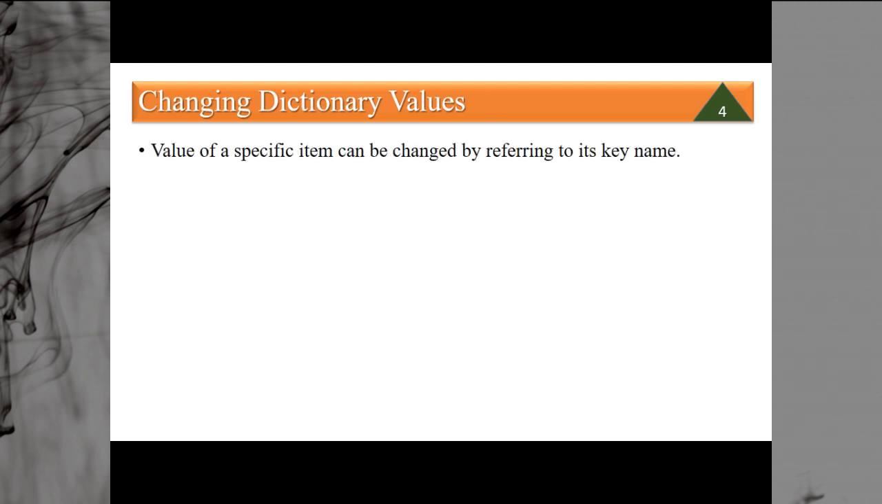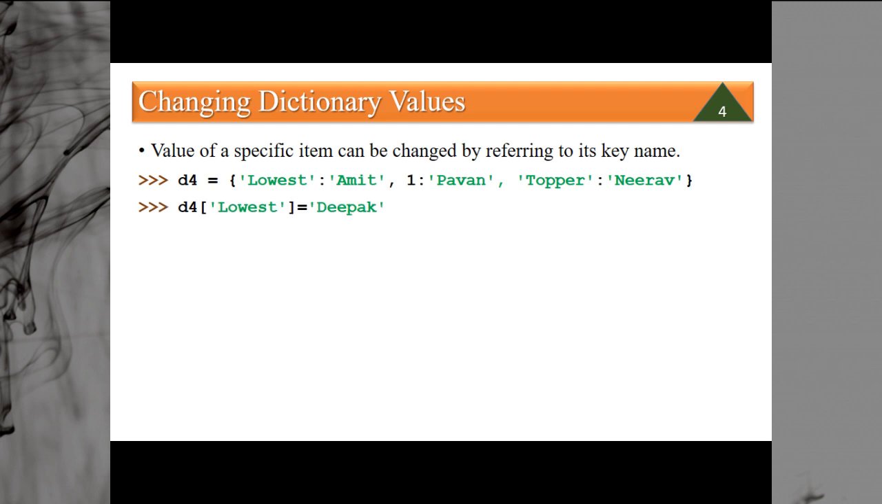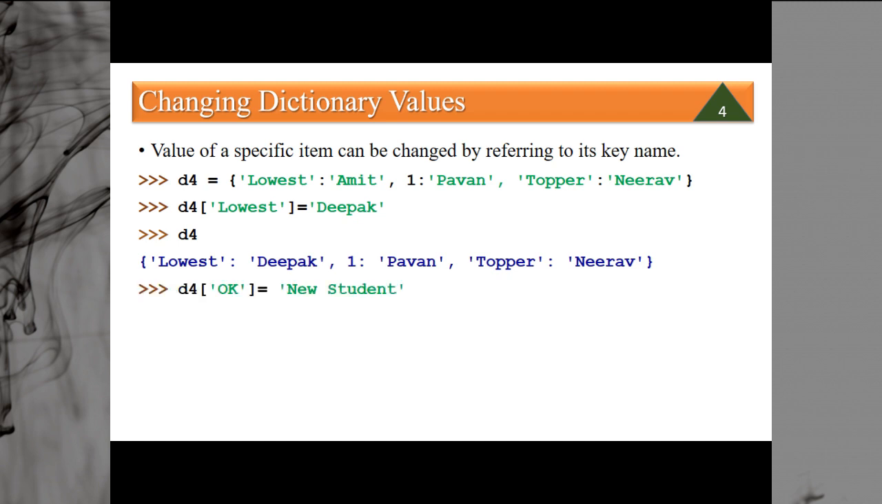You can change the dictionary value by referring to the key. Like D4: lowest Amit, 1 Pawan, topper Nirav. We say D4 lowest is equal to Deepak. That means earlier the value of lowest was Amit, but now the value of lowest is Deepak. So if you print D4, it gives you the value of lowest as Deepak. D4 OK is equal to new student.